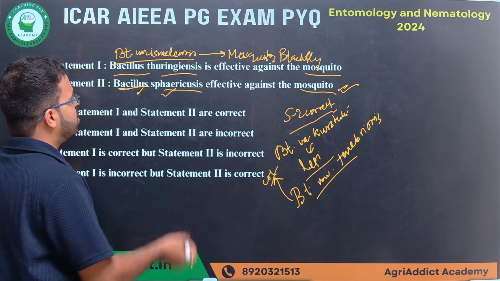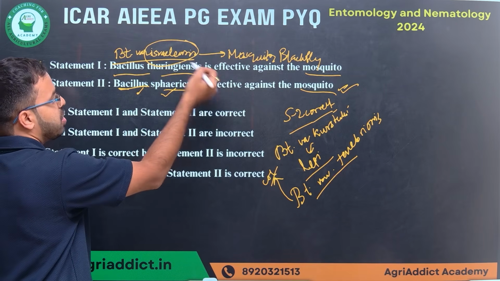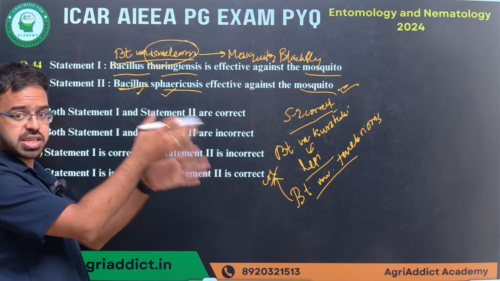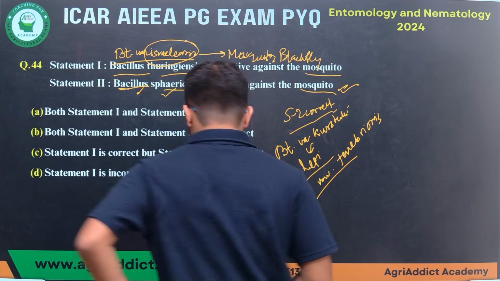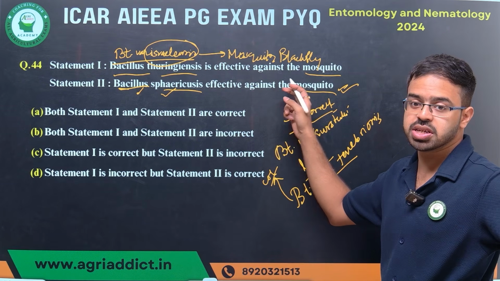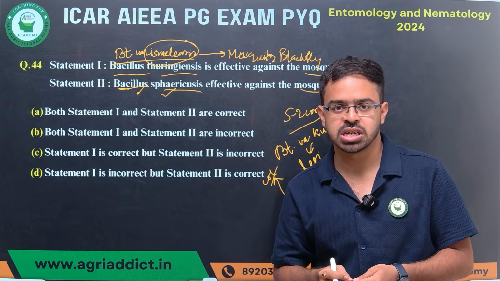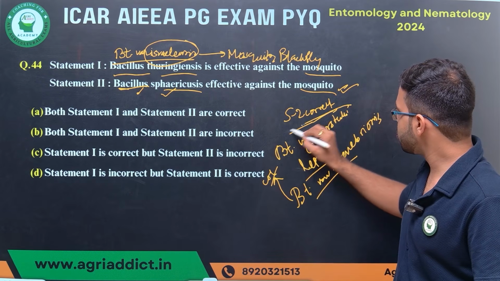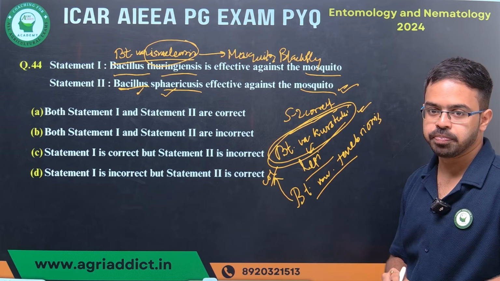So according to that, if I consider this particular subspecies, then the first statement is also correct. Bacillus thuringiensis is effective in controlling mosquito. But if the examiner is giving a statement like Bt is effective against mosquito, you have to understand what subspecies it is. If it is not mentioned, always remember to consider the most common subspecies, that means Bt var kurstaki.